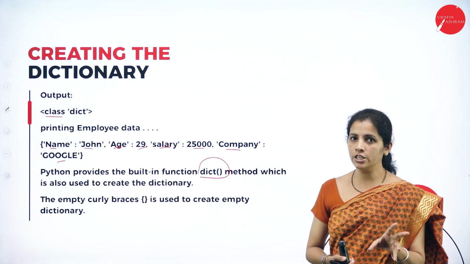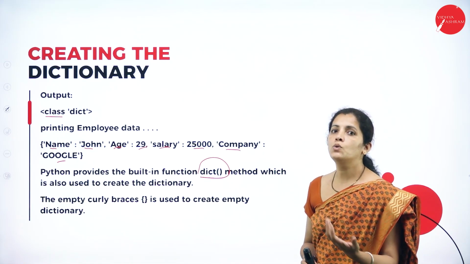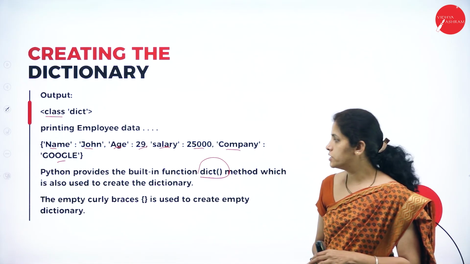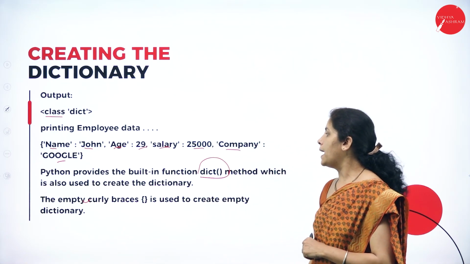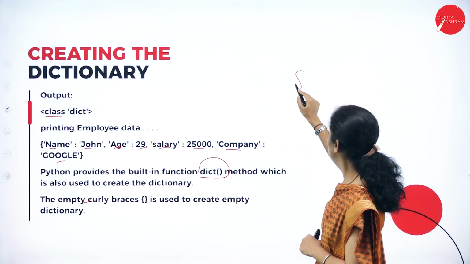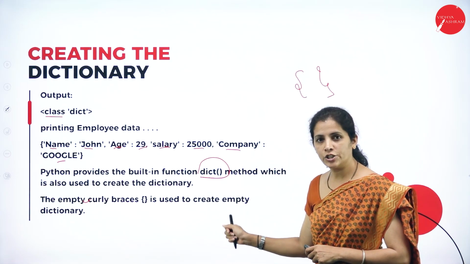So to create the dictionary, I can use dict, or I can go with the normal procedure. The empty curly braces are used to indicate an empty dictionary.